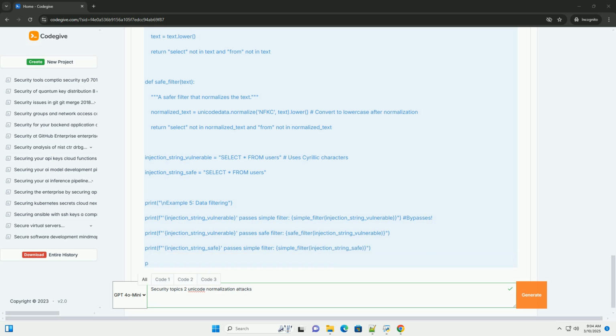For example, the Cyrillic letter A, U+0410, is visually similar to the Latin letter A, U+0041. An attacker could use the Cyrillic A in place of the Latin A in a SQL injection attack, potentially bypassing the filter.